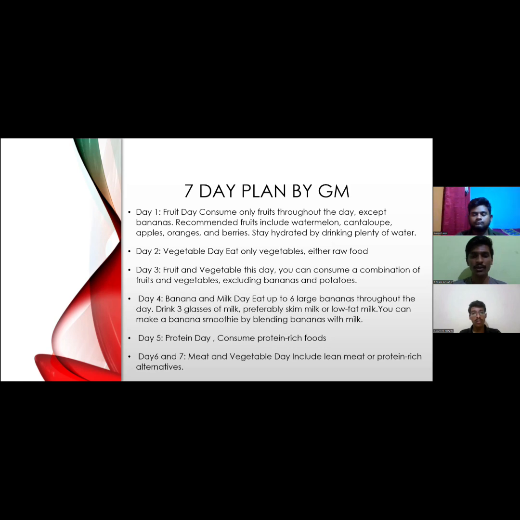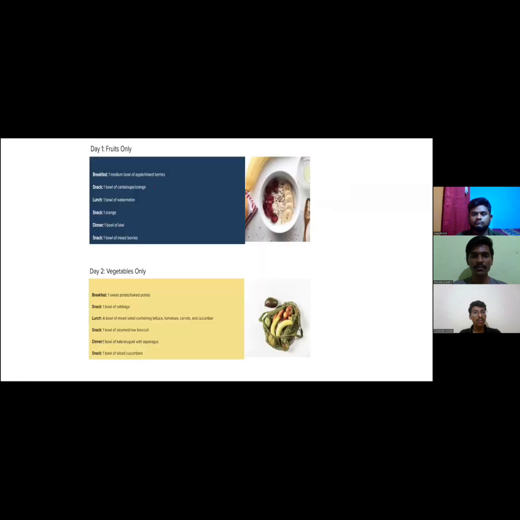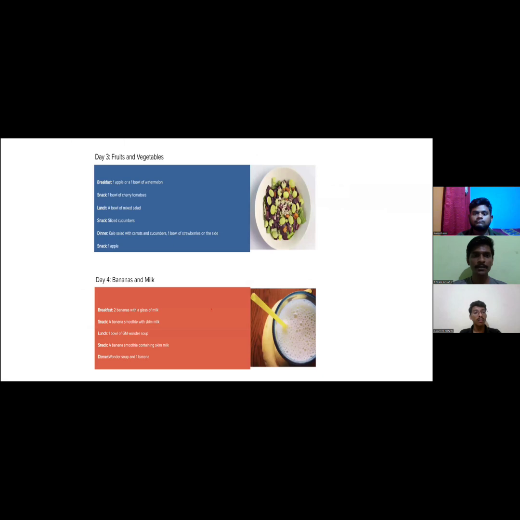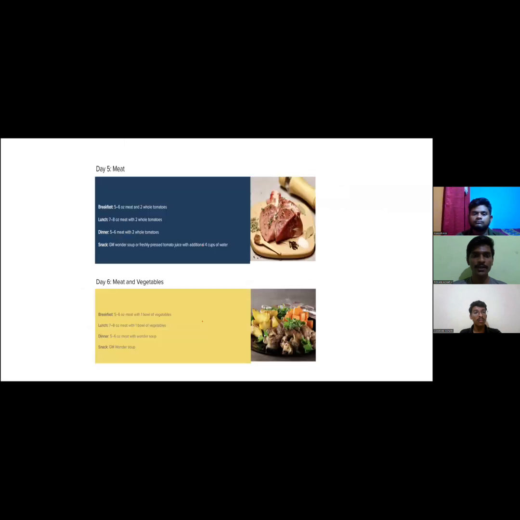Now I will show you the detailed diet plan. Day 1 is a fruits-only diet. Here you can see the breakfast, snack, lunch, snack, and dinner recommended by GM. Day 2 is vegetables only. Day 3 is fruits and vegetables. Day 4 is bananas and milk. Day 5 is meat. Day 6 is meat and vegetables.